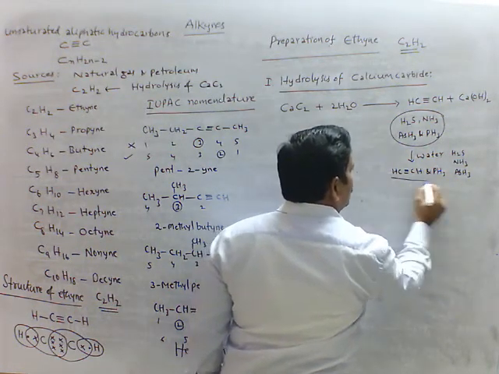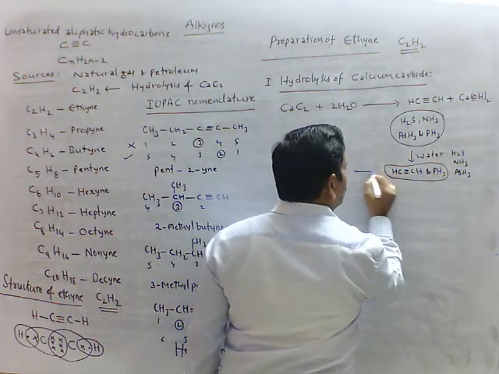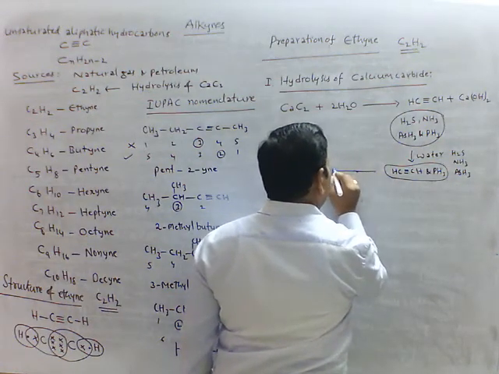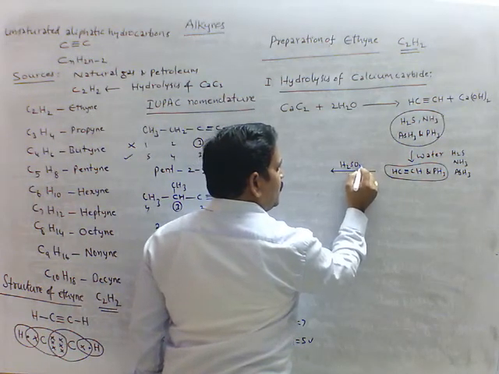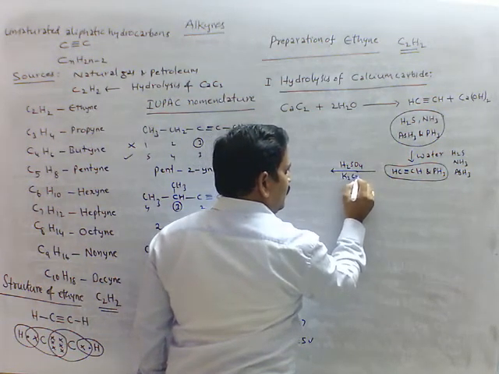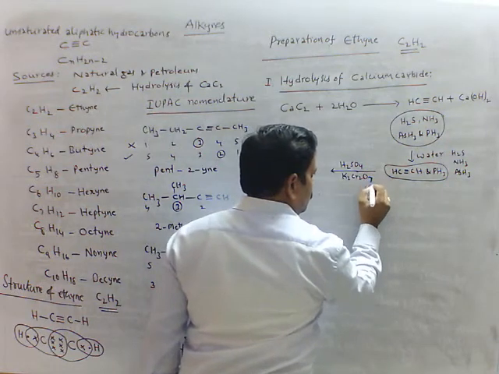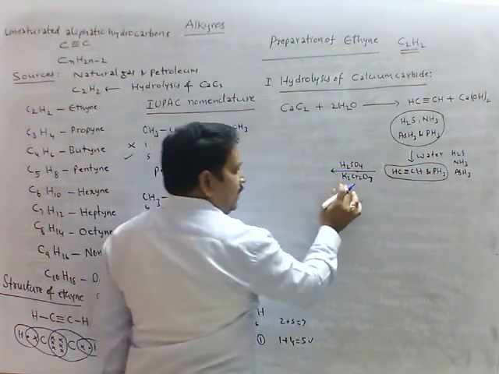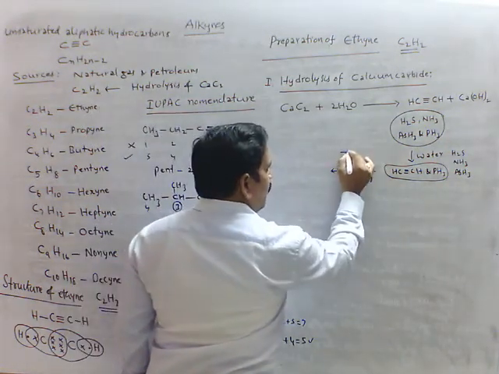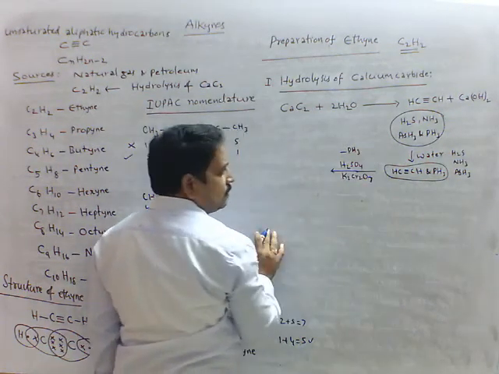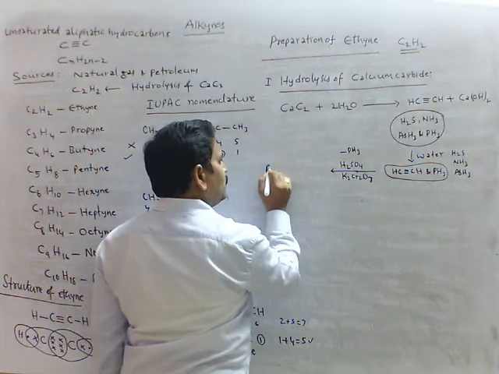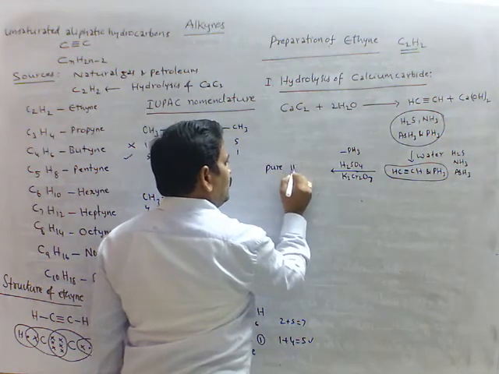This mixture is passed through acidified potassium dichromate, H2SO4 and K2Cr2O7. Here it is absorbing phosphine. Phosphine is absorbed in this solution and we get pure ethyne.